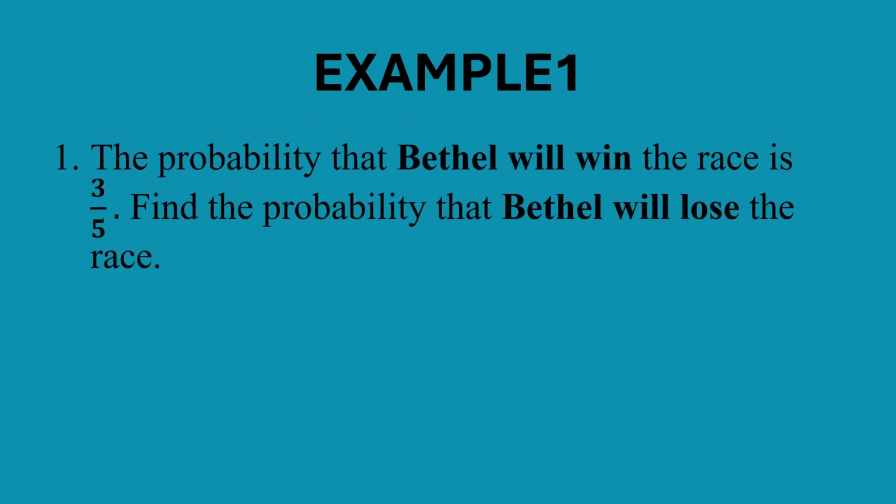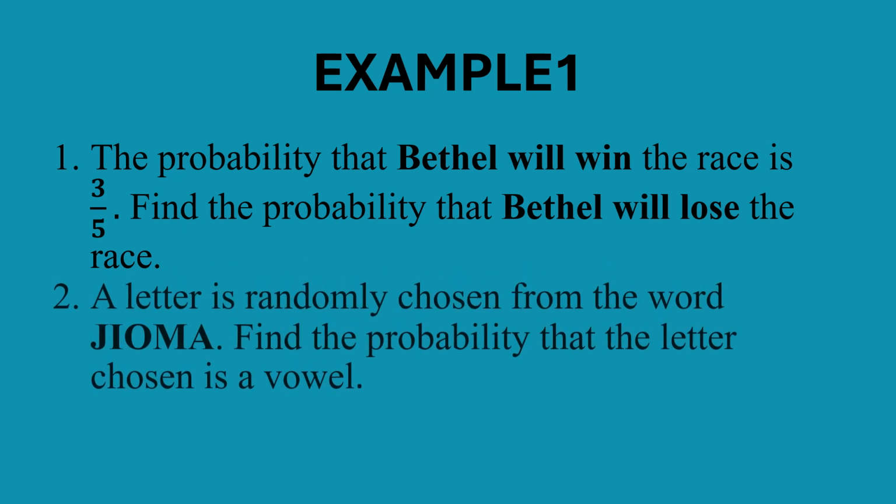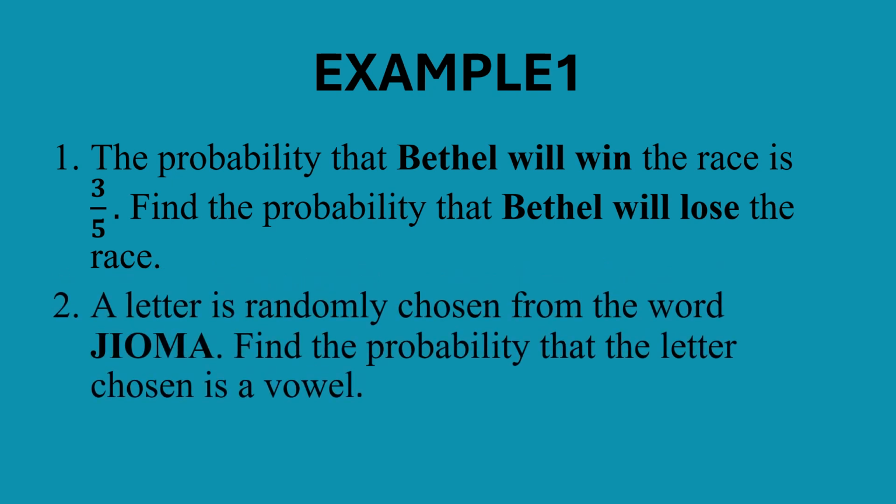Now, let's look at example 1. The probability that Bethel will win the race is 3 out of 5. Find the probability that Bethel will lose the race. Question 2 of example 1. A letter is randomly chosen from the word geoma. Find the probability that the letter chosen is a vowel. Let's jump into the solution slide.